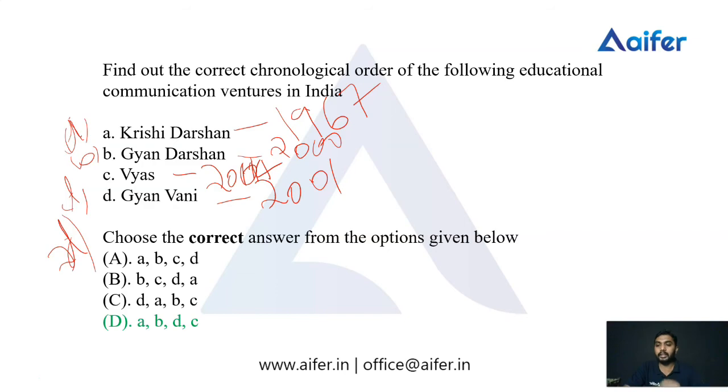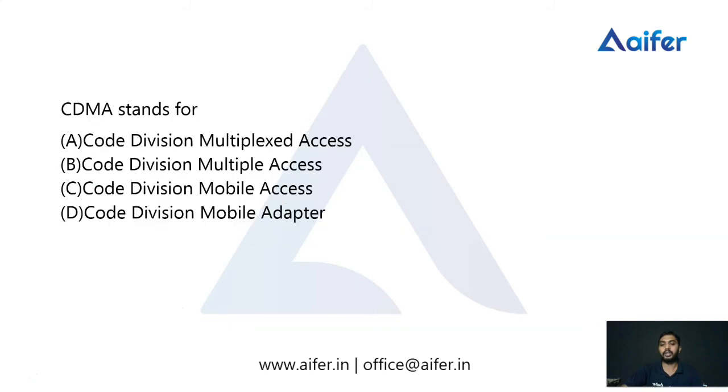So the chronological order of these educational ventures is A, B, D, C. I hope you have clearly understood this one, and we can move to the final question.